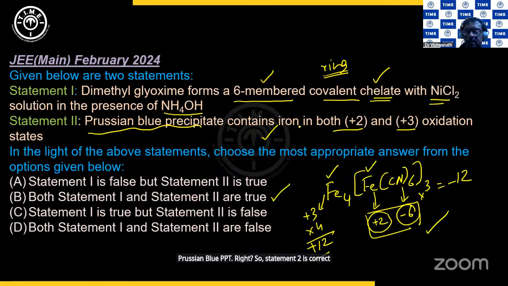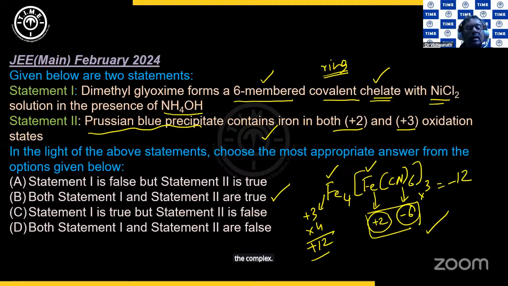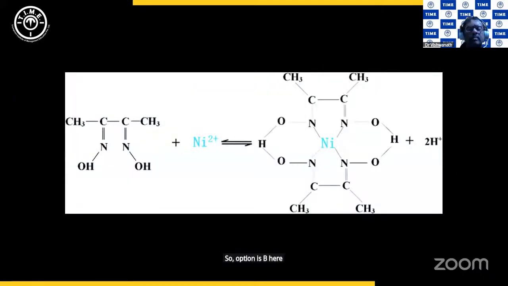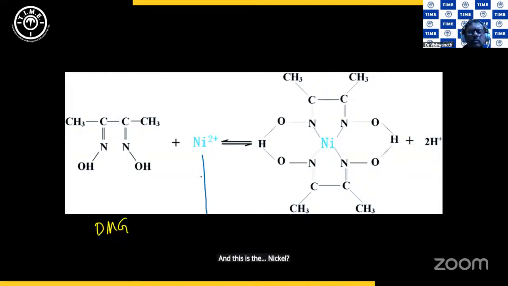Now let us check the structure of the complex of nickel 2 plus with DMG. So the option is B here. This is dimethyl glyoxime, and this is the nickel 2 plus. So this is DMG, right?